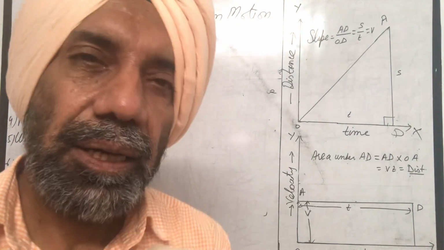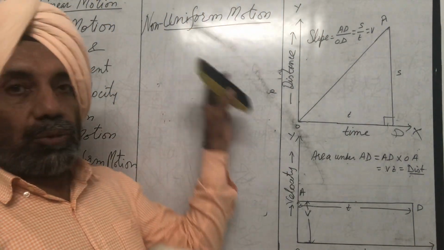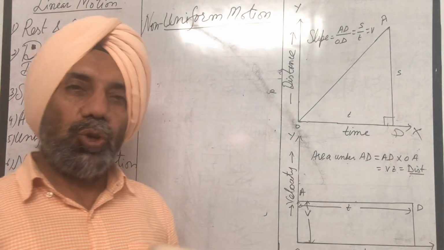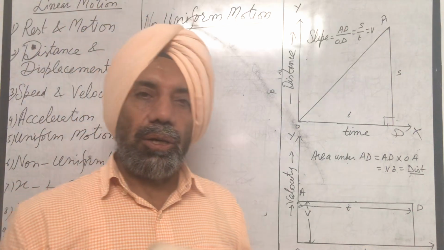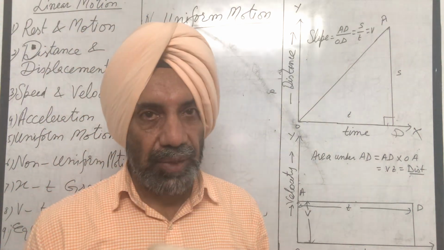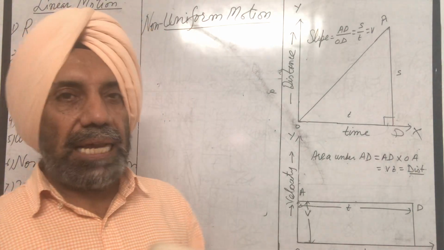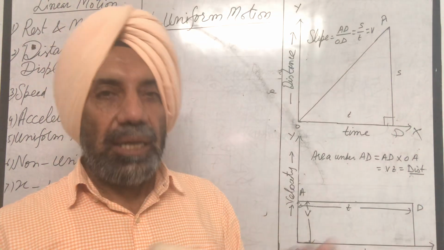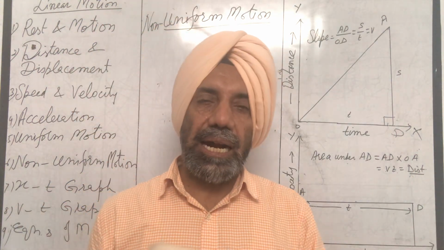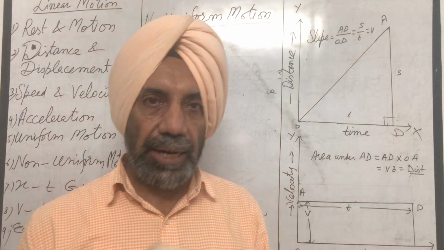Non-uniform motion is of two types. Number one, uniformly accelerated, and number two, non-uniformly accelerated. Uniformly accelerated motion means when acceleration of the body is uniform, that is, its velocity is increasing or decreasing at a constant rate, then motion is said to be uniformly accelerated.